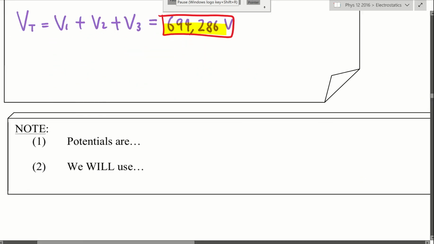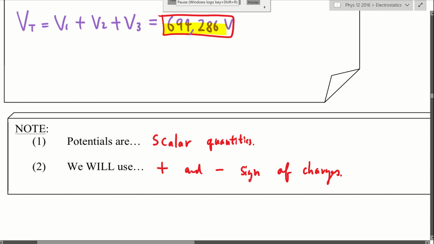So just a final reminder, potential, just like voltage, is also a scalar quantity. So potentials are scalar quantities. Therefore, you don't have to worry about direction, but you have to worry about the plus or minus sign. Just like money, no direction, but you can have a plus or minus sign. So we do use the plus or minus sign on the charges.